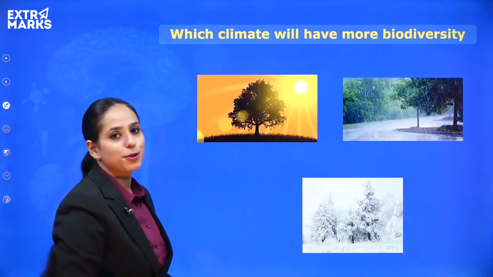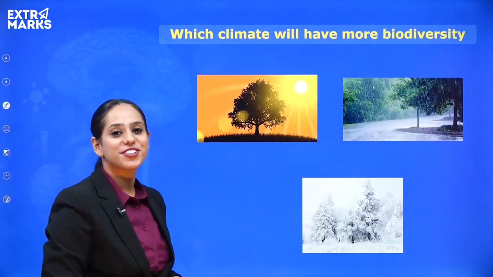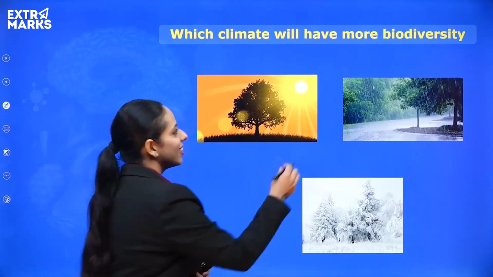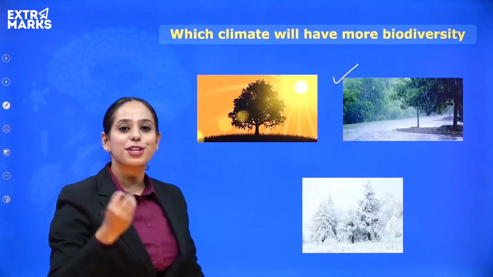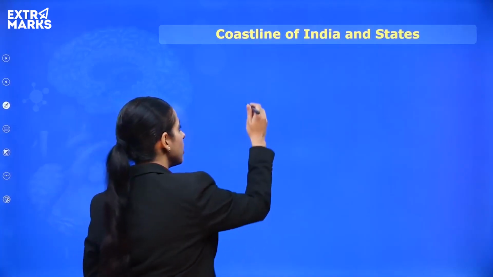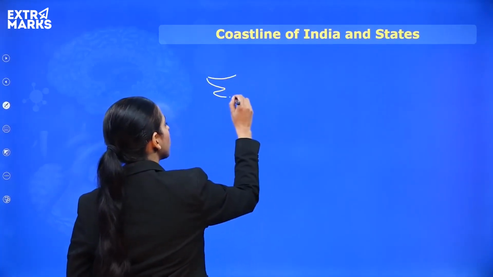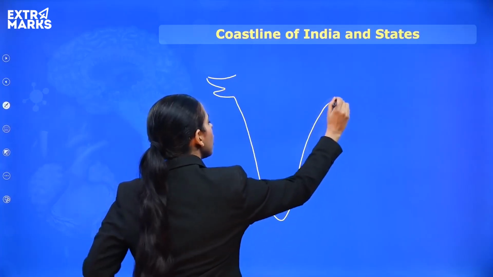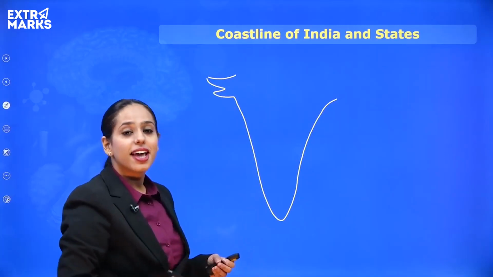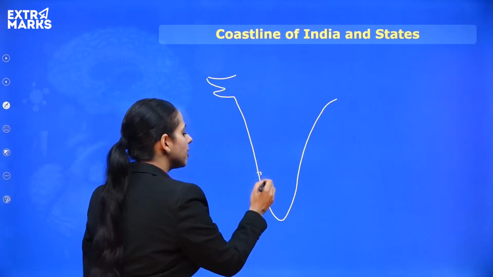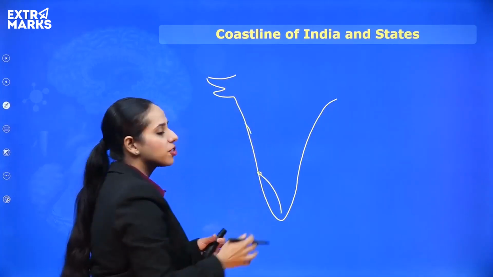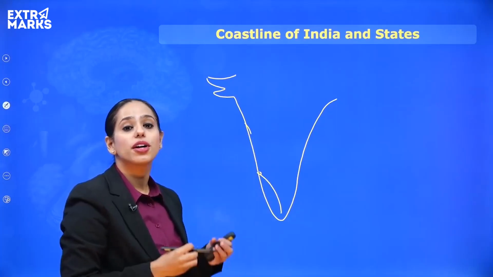So now, which climate do you think has more biodiversity? And I'm sure you know the answer. Is it the summers, is it the winters, or is it the monsoon? It's the monsoon again, because of the water, right? So that means the climate also affects the biodiversity, which also brings me to the coastline of our country, India. What we know about the Indian coastline is that the region which is near the sea has more rainfall, for example, regions like Kerala, and the regions near Mumbai, Maharashtra, and Karnataka as well, they receive much more rainfall.